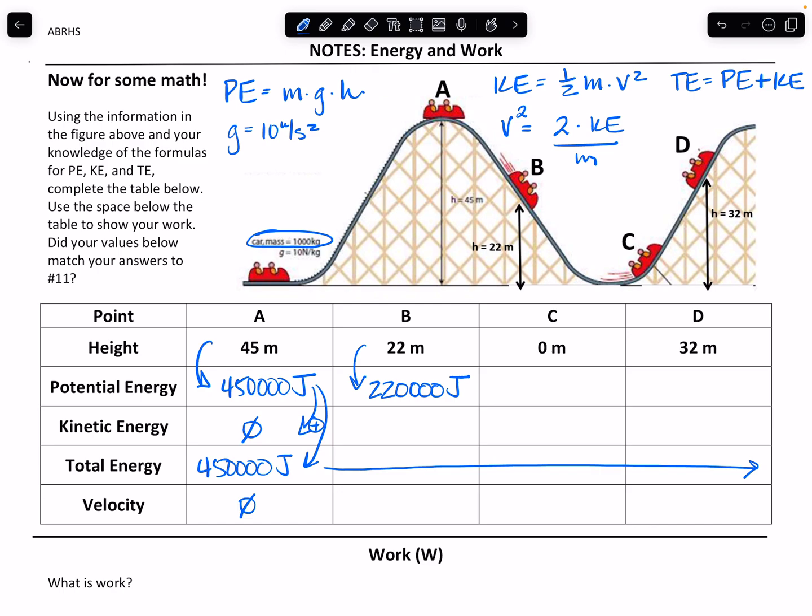But I know that my total energy is 450,000. So the kinetic must be the difference between those two numbers, which is 230,000 joules.